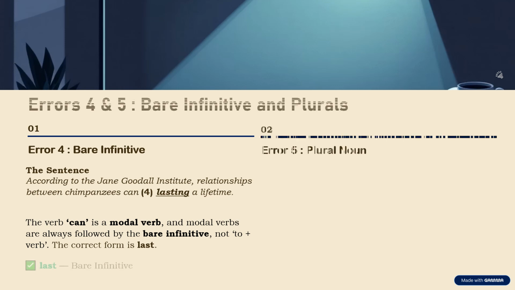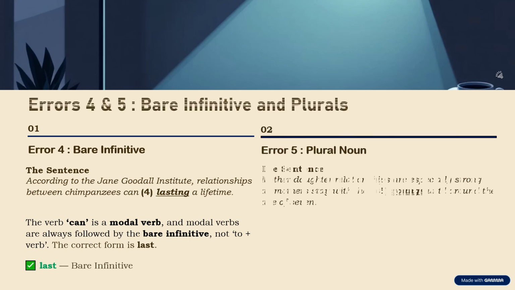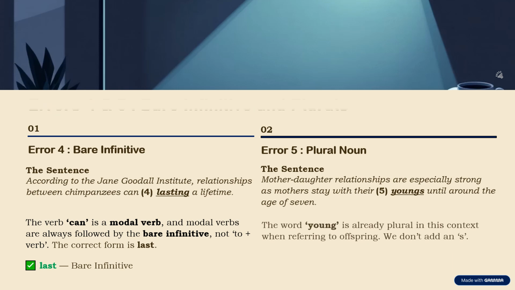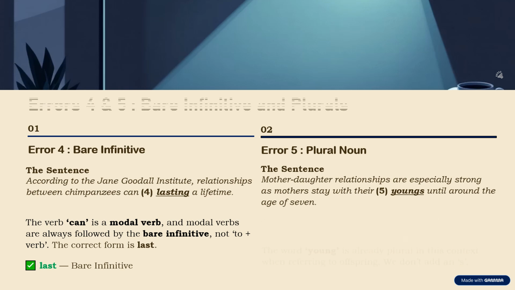Now, let's look at error 5. Mother-daughter relationships are especially strong, as mothers stay with their youngs until around the age of 7. The word young is already plural in this context, when referring to offspring. We don't add an s.